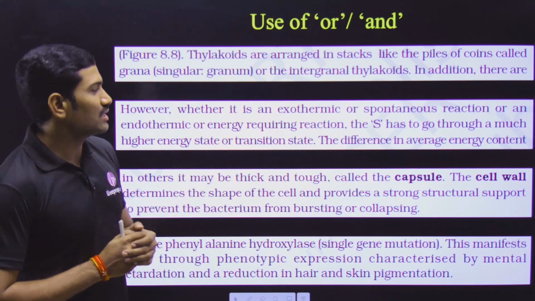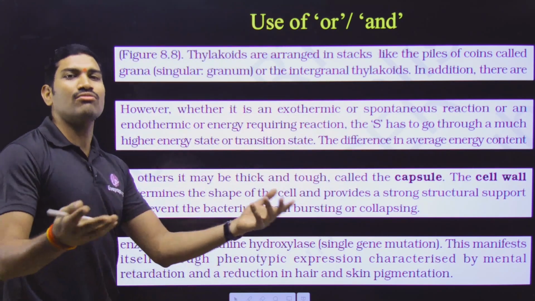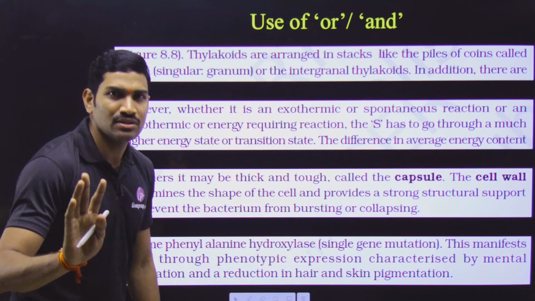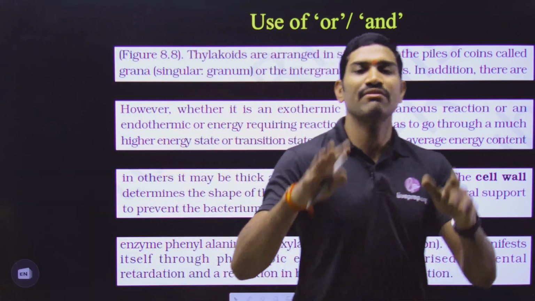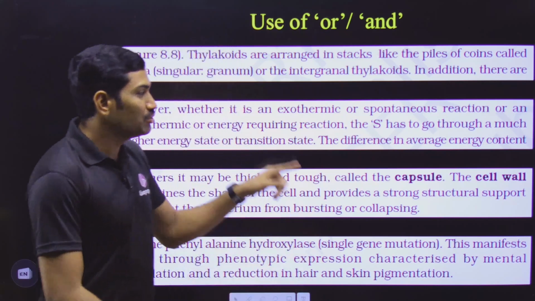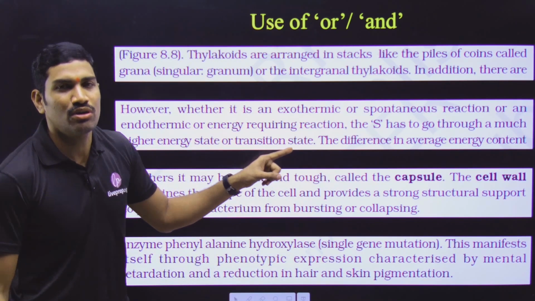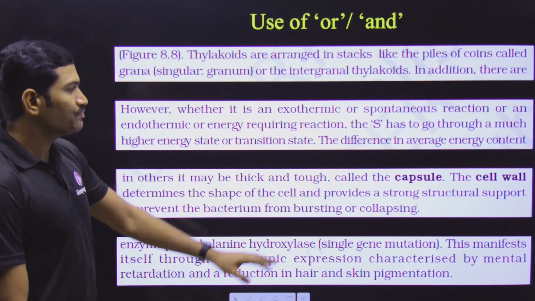Now what many students are thinking, since "or" was kept between these four, they are thinking that all the four are same. No, it is not like this. If you are thinking that all the four are same, that means you did not understand the concept. You will definitely make a mistake in examination. So that is the reason why you need to understand the exact meaning of these sentences. Next one we will go with another small example.